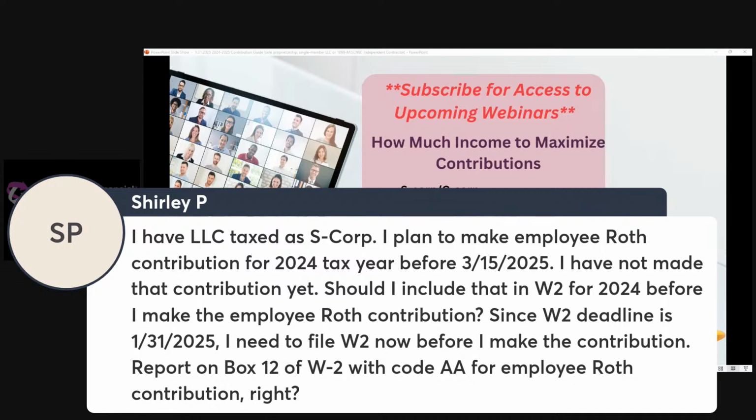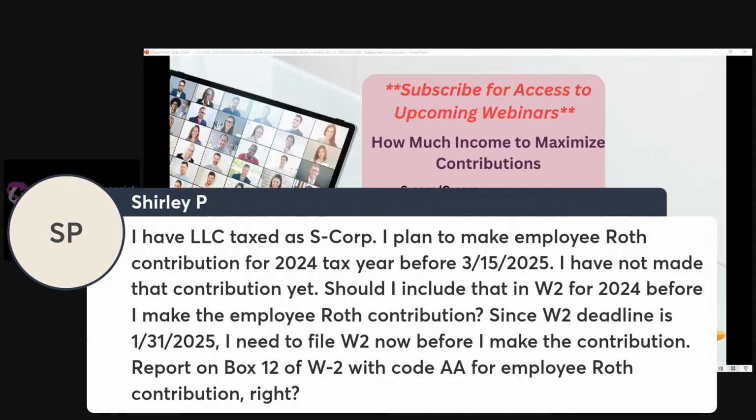So I have an LLC taxed as an S Corp. I plan to make employee Roth contributions for 2024 before March 15th, 2025. I have not made that contribution yet. Should I include that in the W-2 for 2024 before I make the employee Roth contribution? Since the W-2 deadline is January 31st, I need to file the W-2 now before I make the contribution. Report on box 2 of the W-2 with code AA for the employee Roth contribution, right?